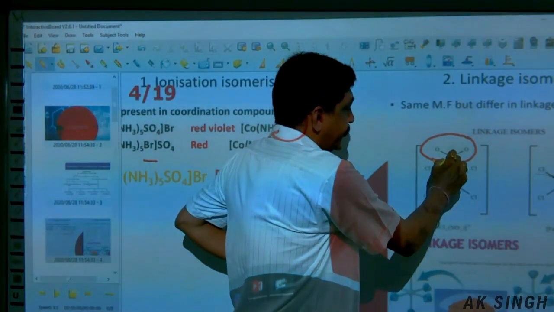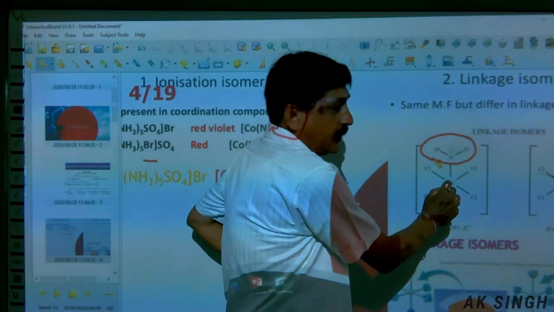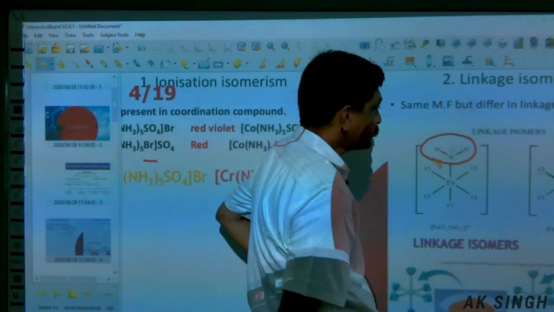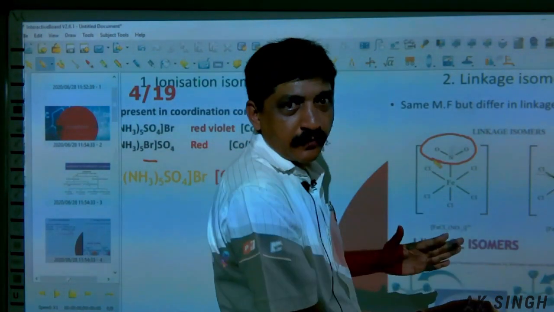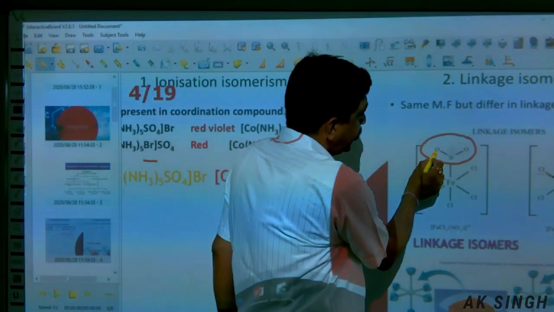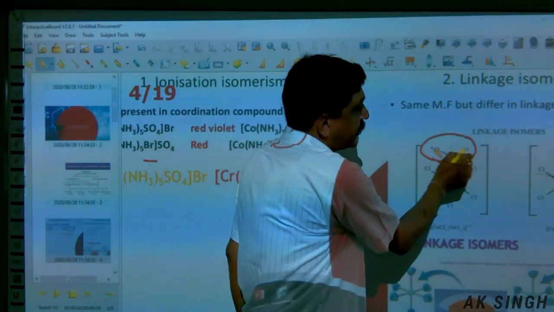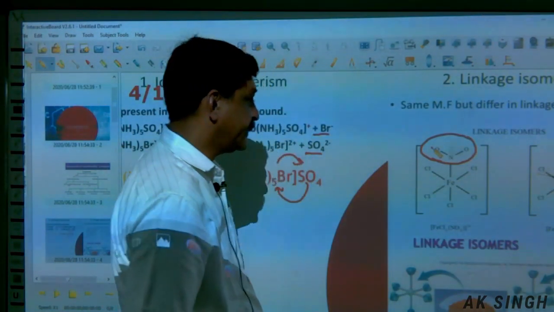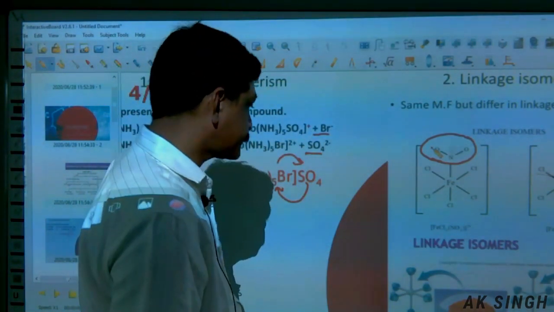So this is the linkage point. From nitrogen it is linked to Fe, this group. The linkage isomer will be where it is linked through one of the oxygens.